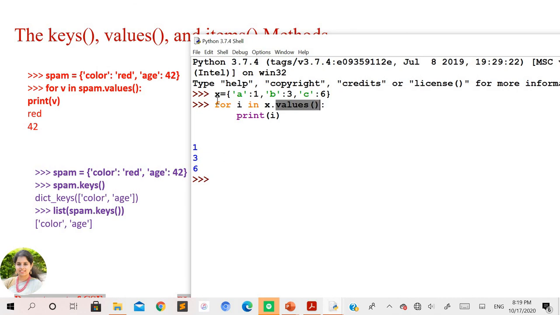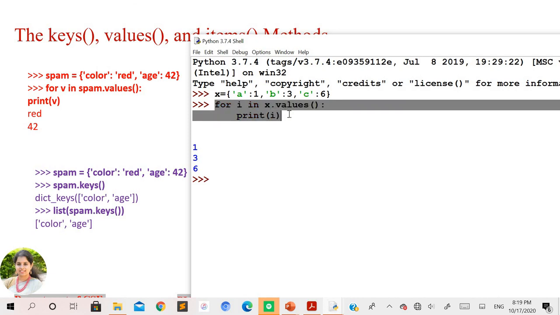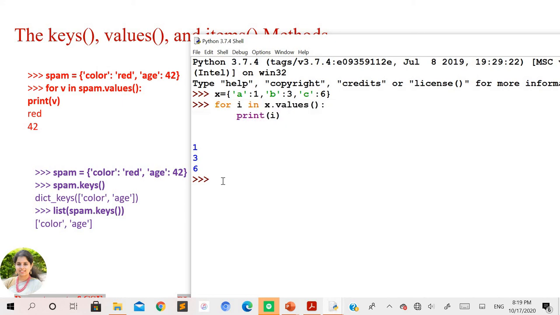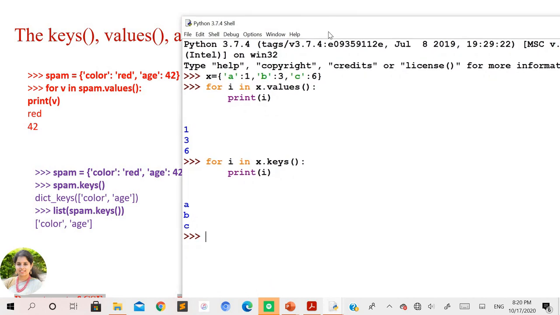In the same way, we'll see what happens if we use the keys method here. Instead of values, I'll take the name of the method as keys. Let me check what I'll get here. You can identify the difference here. This keys method is going to get you only the keys that have been stored in this dictionary. I hope you are getting the difference here. The syntax for both these methods remains the same, right?